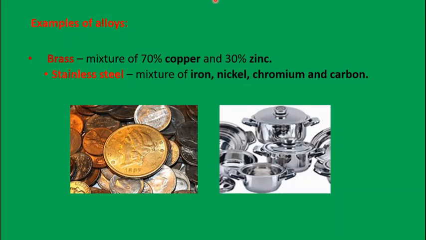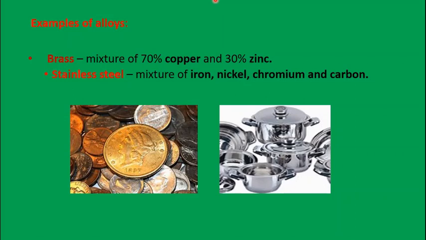So, hope you have understood this part of the chapter. We have studied about pure substances. Pure substances are made up of only one kind of particles. A pure substance consists of a single type of particles, or a single pure form of matter, and a mixture is made up of more than one kind of pure form of matter.